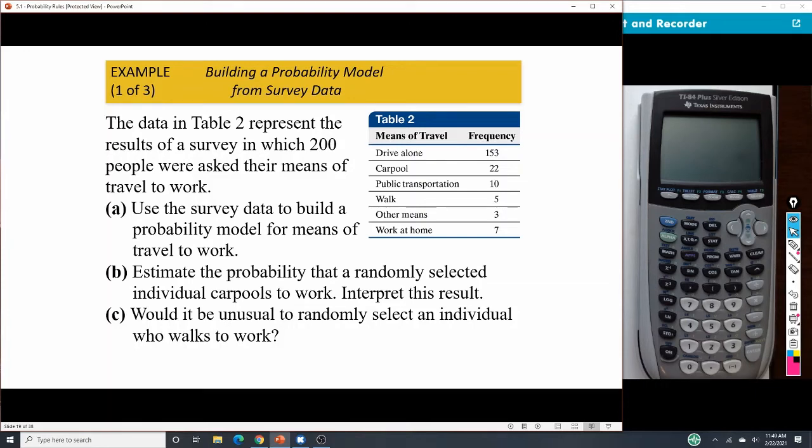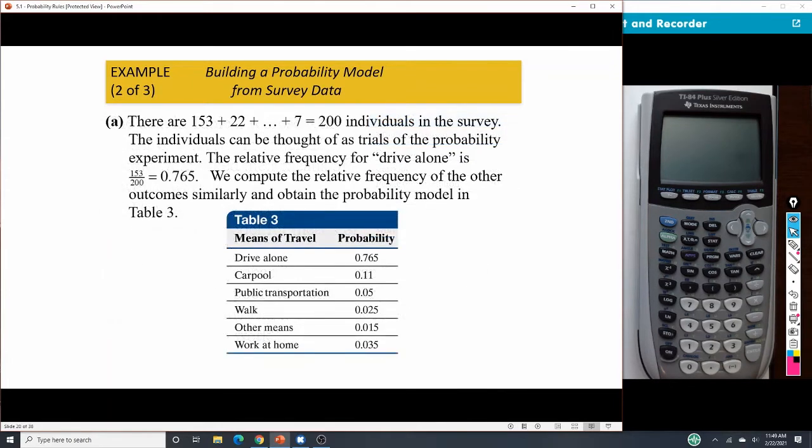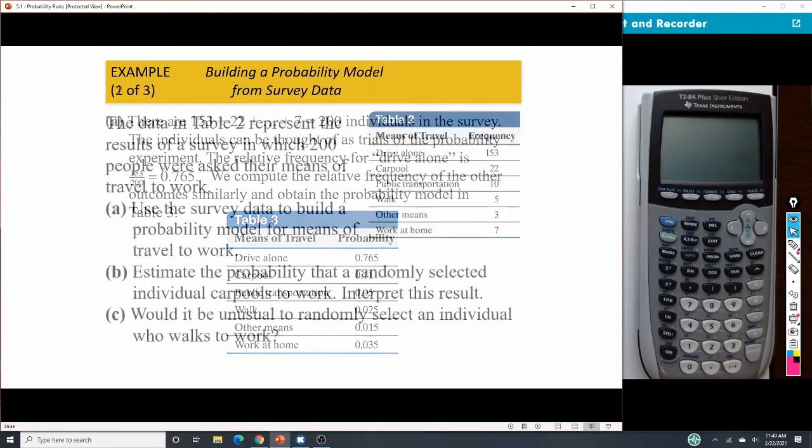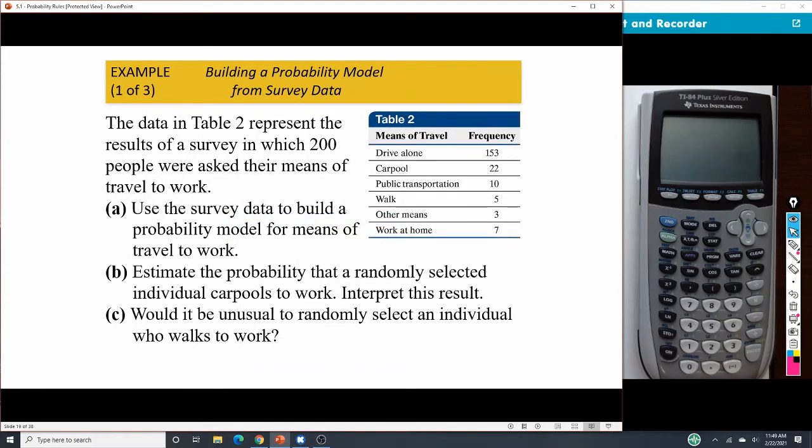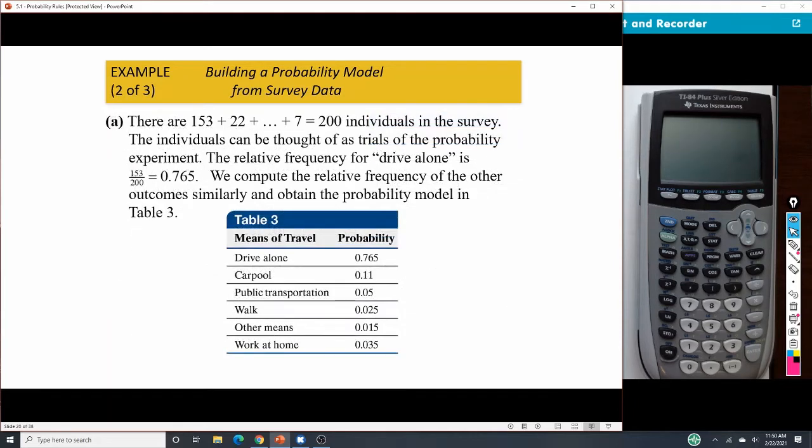And so we know that there are 200 total people in this survey. And so in order to find those probabilities, we take each one of the original numbers and divide by 200. So 153 divided by 200, 22 divided by 200, and so forth. And we would get this table here that we have. Okay, and so we've created that probability just by dividing each one of those original frequencies by 200.